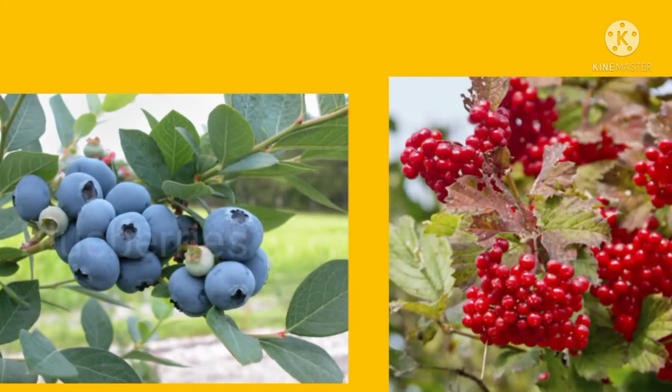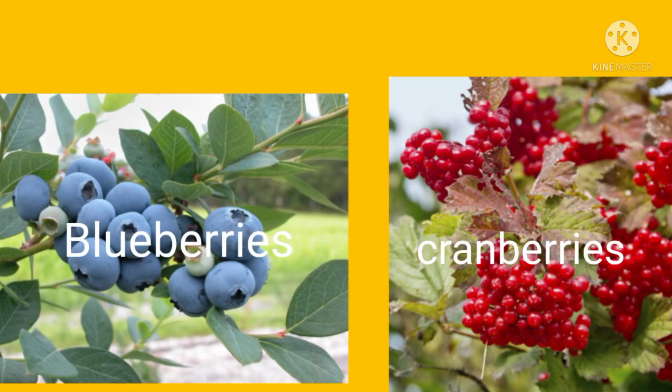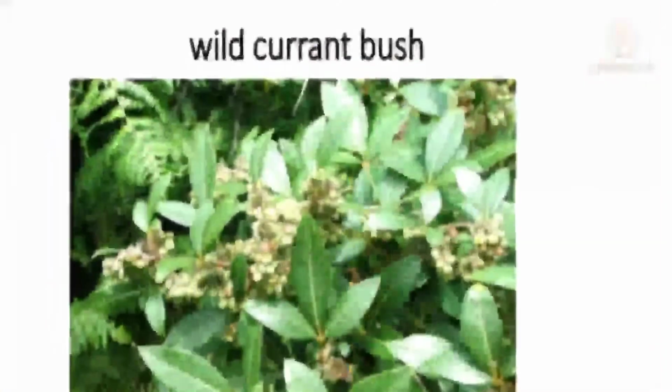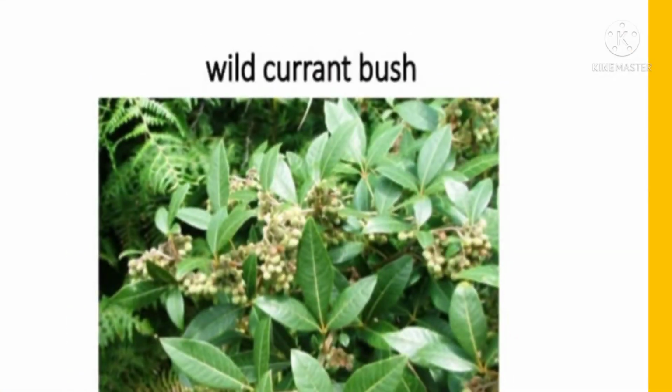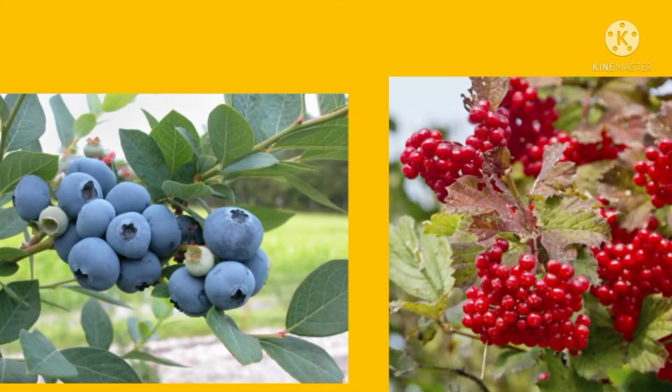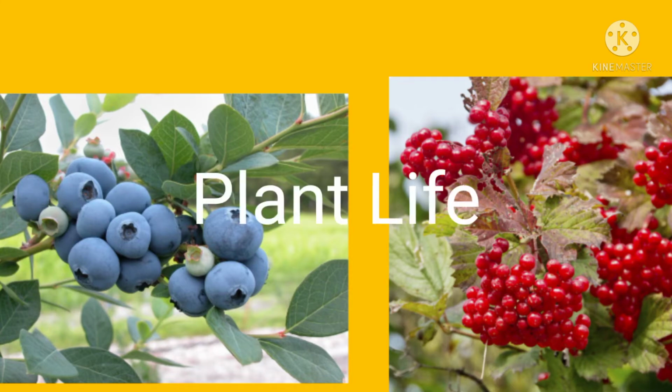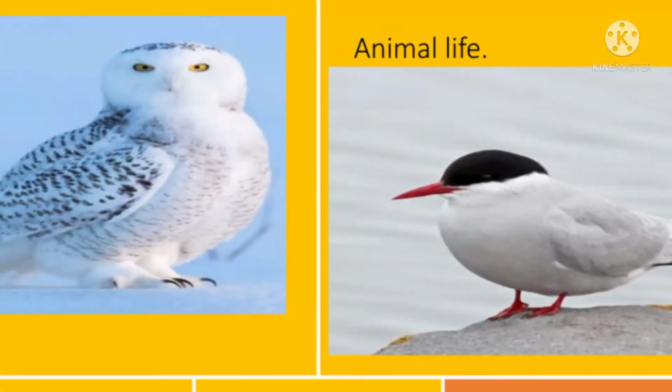Blueberries, cranberries and wild currants are grown in some places during summer year. Okay, so this we have discussed about the plant life in the frigid zone. Right students? Now let us talk about the animal life.